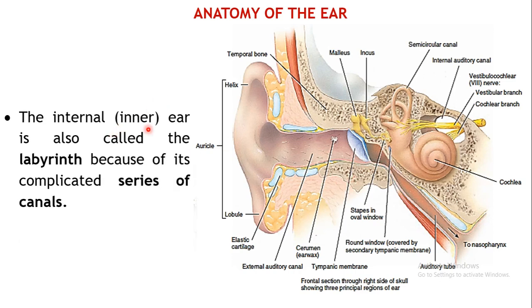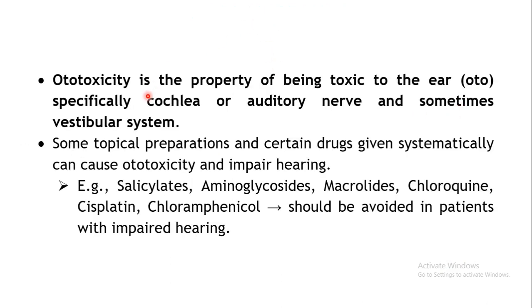Then the internal ear or the inner ear comprises the labyrinth. It is called the labyrinth because a number of complex channels or canals are present, these are the semicircular canals. It also comprises the cochlea, which is filled with endolymph. The impulses reaching will vibrate the tympanic membrane and are carried towards the internal ear, where they are identified, and the signal is carried by the vestibulocochlear nerve, the 8th cranial nerve, towards the brain for identification.